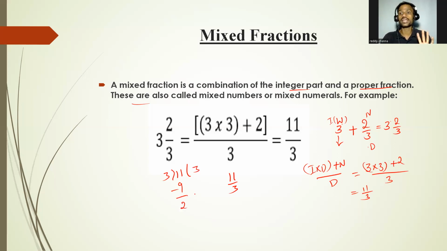Now, how to write it in the mixed fraction form? First write the quotient here. Quotient is 3. Now take the remainder in the numerator and the divisor in the denominator. So we will get the mixed fraction form. I hope it is clear, everyone. So a proper fraction is a fraction where the numerator is smaller than the denominator, an improper fraction is a fraction where the numerator is bigger than the denominator, and a mixed fraction is a combination of an integer part and a proper fractional part.